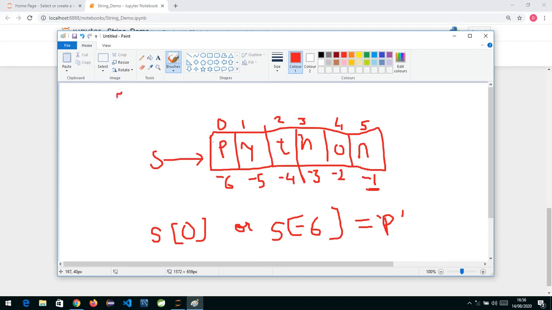So we will use s with square brackets, and in the square brackets we are going to put a colon. Before the colon is the start value, the position you want to cut from. And where you want to stop, one extra position we are going to give. So we will specify 2 positions over here.